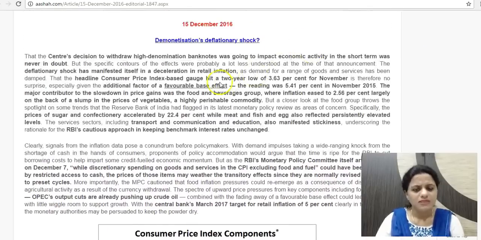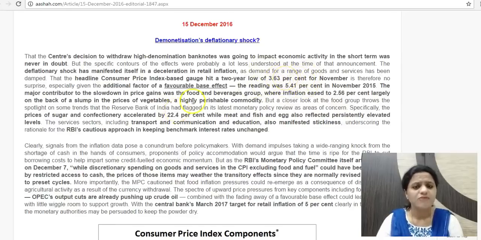On this basis, we are seeing that CPI-based retail inflation has hit a 2-year low at 3.63% in November 2016. This is also helped by the additional factor of a favorable base effect. Base effect means you are comparing it with something else. It is a year-on-year calculation, so you are comparing it with last year. In November 2015, the reading was 5.41%. Since that is high, compared to that the favorable base effect works and CPI has gone further low.